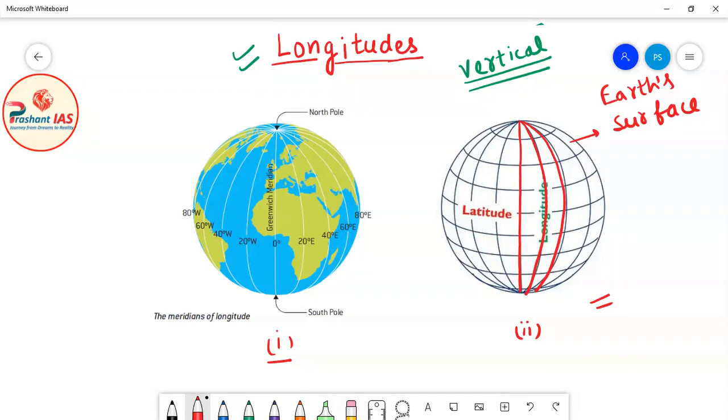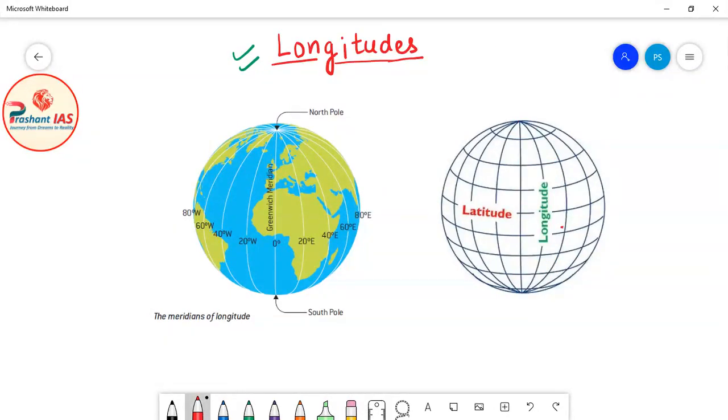So what is longitude? Longitude means vertical imaginary lines which can be drawn on the surface of earth. This is just a basic introduction. In this class, we will discuss the topic of longitudes in a very detailed manner. So friends, now let us start.